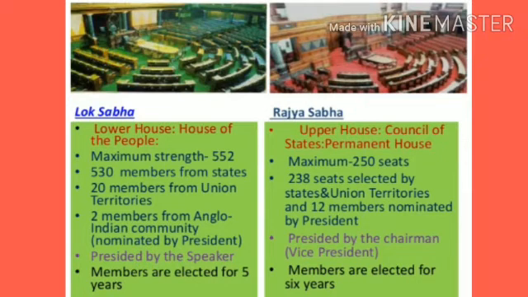In Rajya Sabha, it is upper house, means Council of States. It is permanent house, as I told you. Maximum 250 seats. 238 seats selected by states and union territories, and 12 members nominated by President. Presided by the chairman, means Vice President. Members are elected for 6 years.